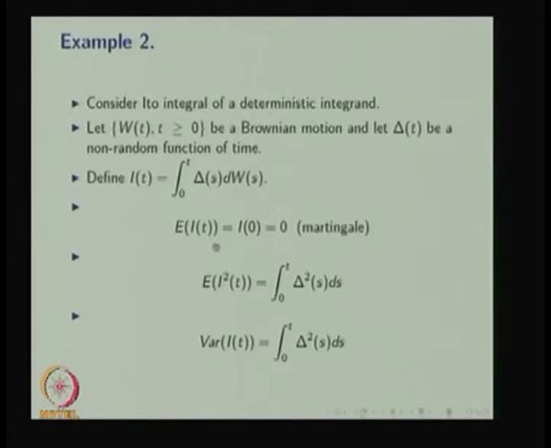Since the expectation of I(t) is nothing but I(0), that is equal to 0, because the Ito integral satisfies the martingale property. This we are going to discuss at the end of this lecture. The Ito integral is going to be a martingale, so this property is used here. Otherwise, we can directly find the expectation of I(t), which will end up 0, or by using the martingale property it will be I(0), but I(0) is equal to 0.